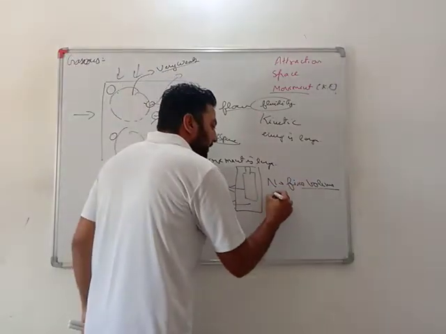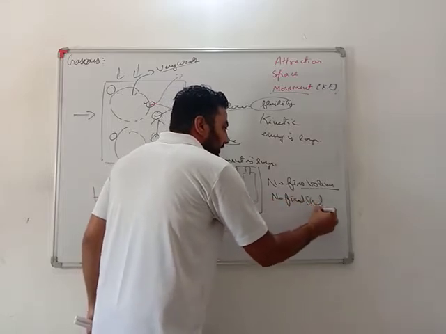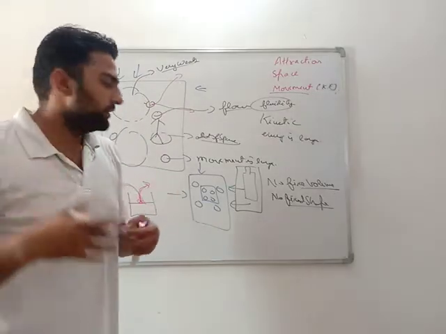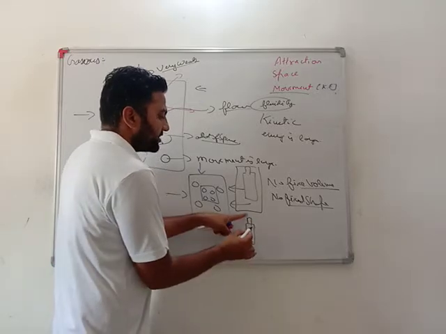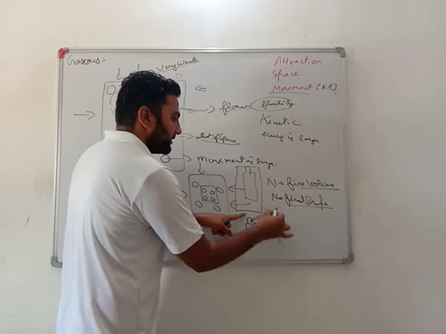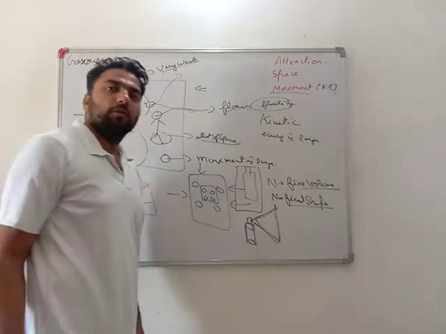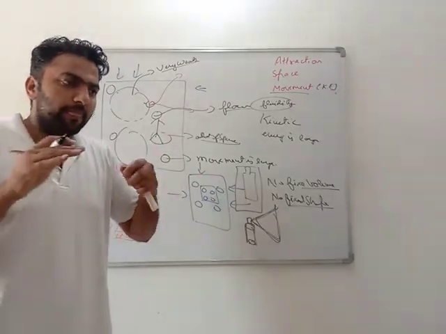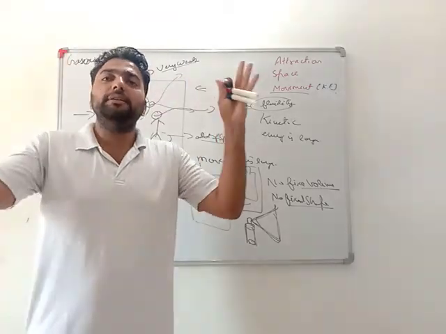Moreover, it also has no fixed shape. It keeps on changing its shape. For example, see, if there is a perfume here, if I just press it from here, air will go in this. See, it is taking such a type of shape. Before this, it was in a cylindrical shape. Whatever shape it gets, the gas is free to take any type of shape.